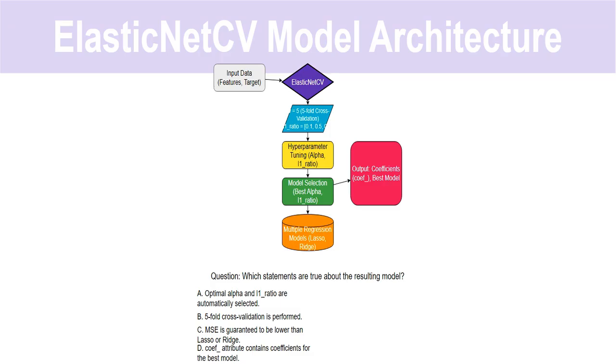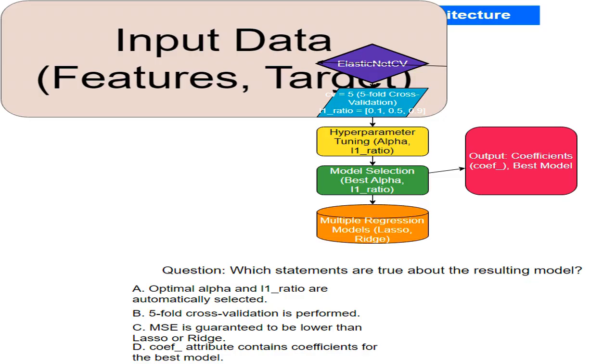I see this as a blueprint for the ElasticNet model with cross-validation. It's the overall structure of how we'll build and evaluate our model. Think of it as the big picture. This is the information we're feeding into our model: the features, the independent variables, and the target, the dependent variable we want to predict. This is the raw material for the model.